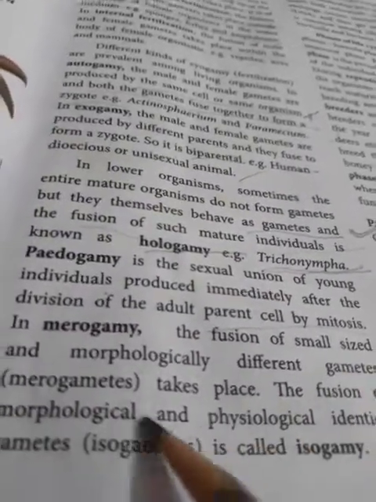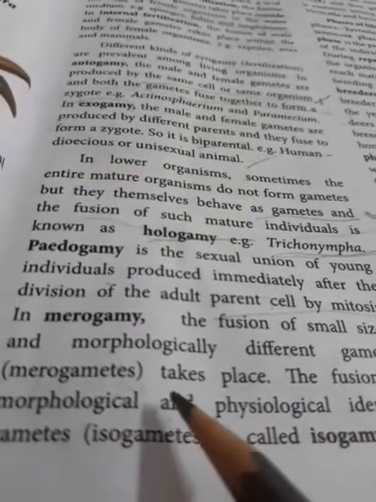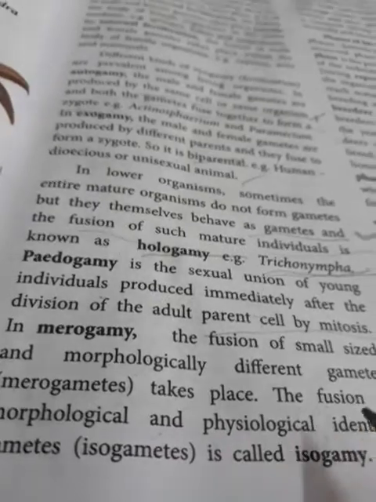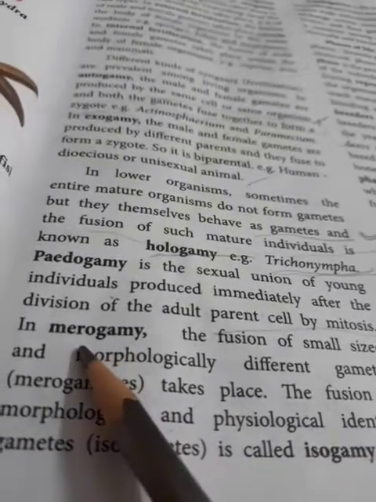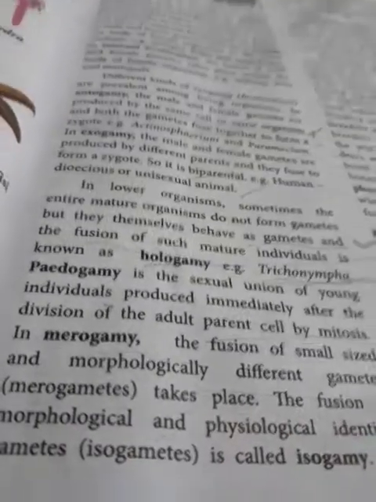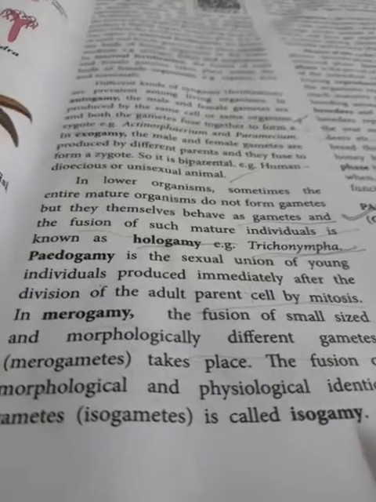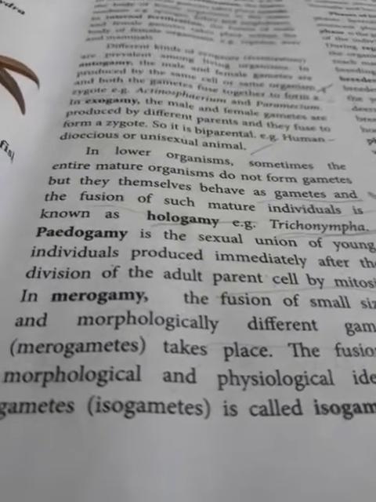In merogamy, the fusion of small-sized and morphologically different gametes, that is merogametes, takes place. The fusion of morphologically and physiologically identical gametes is called isogamy.